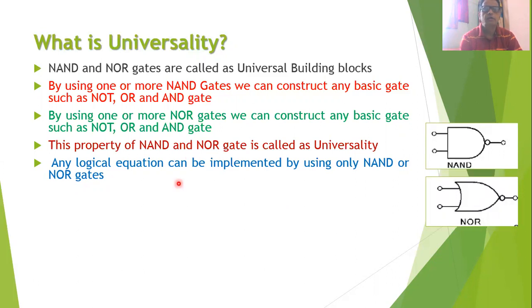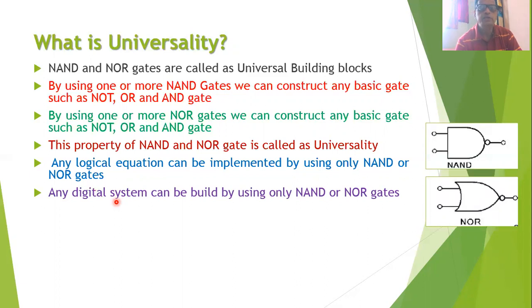When we say that the NAND gate and NOR gate are the universal gates and any basic gate can be constructed, it means that when we want to implement any logical equation in the form of digital circuits, we can implement this logic equation by using only NAND gates or by using only NOR gates.